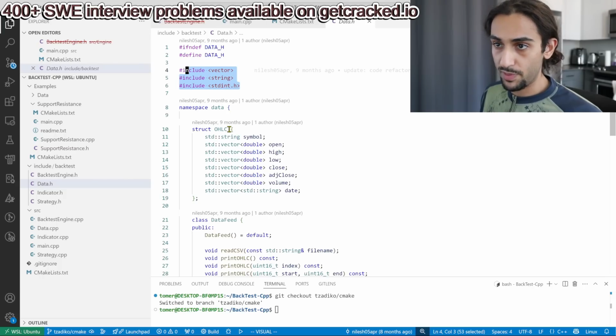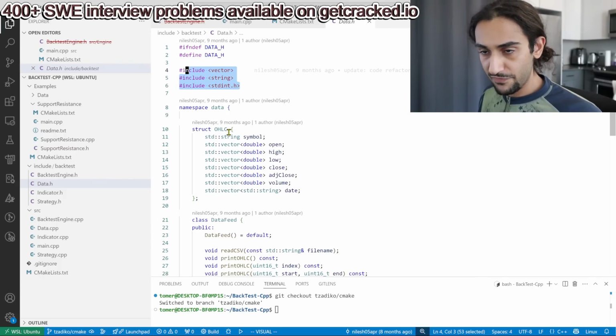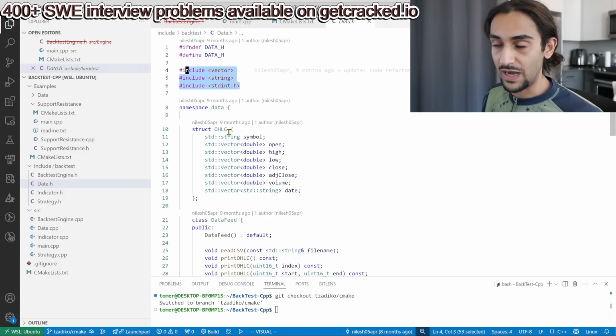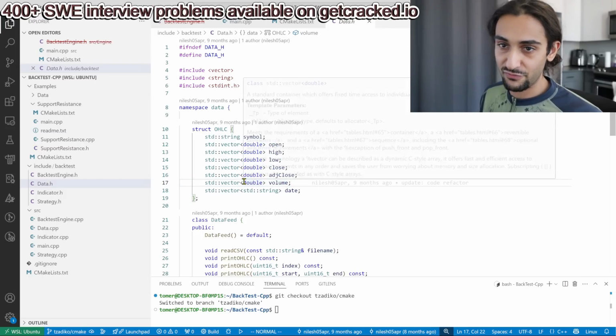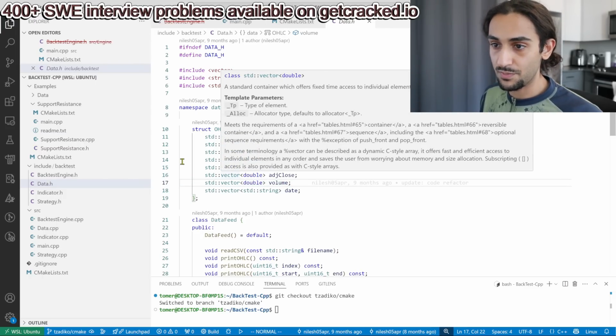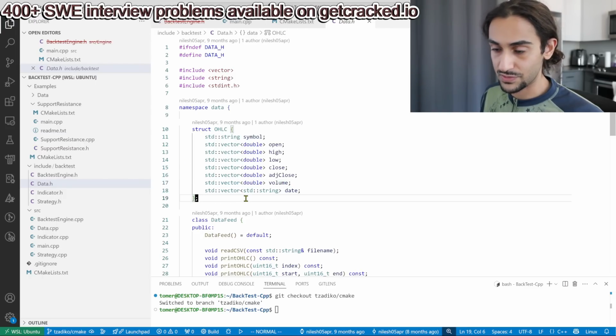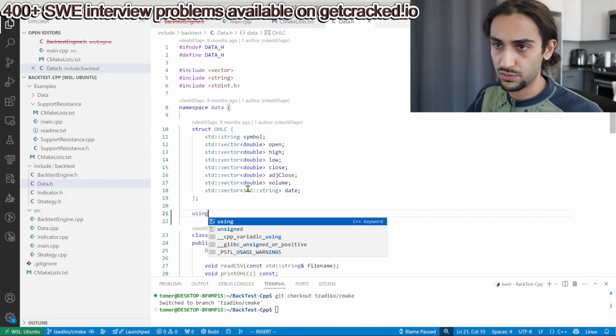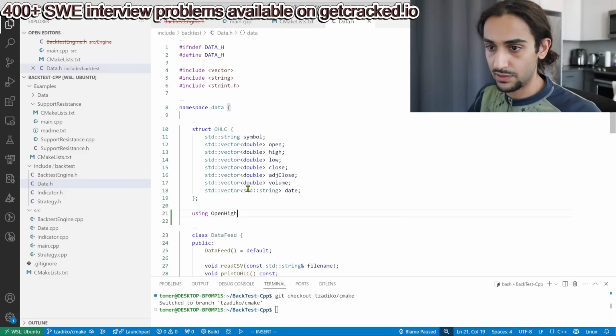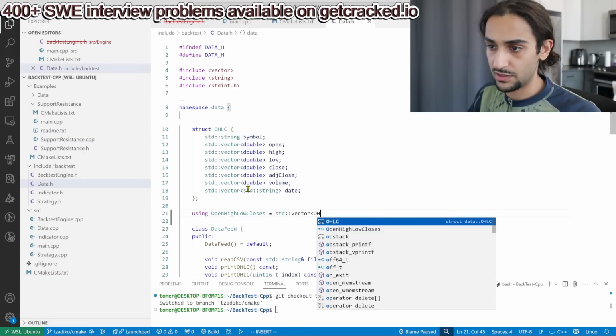We have a struct called open, high, low, close. When I think of an open, high, low, close, I think of 5 values. I don't think of vectors of values. So what this should really be is a date, an open, a high, a low, a close, maybe a volume if you want, but they're not supposed to be vectors. It's not supposed to be a contiguous store of values. Effectively, if you want to have a vector of open, high, low, close, you do open, high, low, closes, std::vector of open, high, low, close.